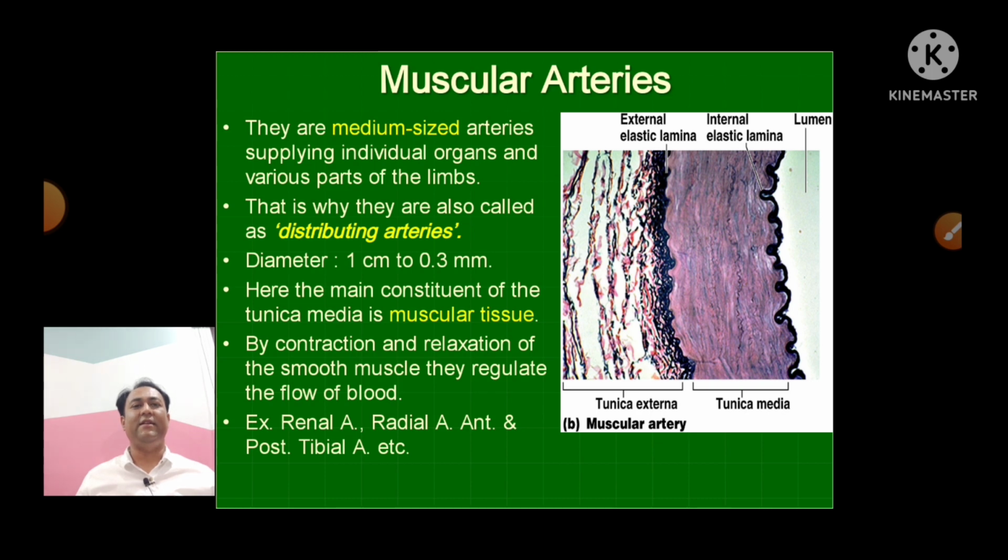That's why they are the example of distributing arteries. The diameters range from 1 centimeter to 0.3 millimeter, and here the main component of the tunica media, means middle layer, is made up of muscular tissue. So these arteries are known as the मस्कुलर आर्टरी.